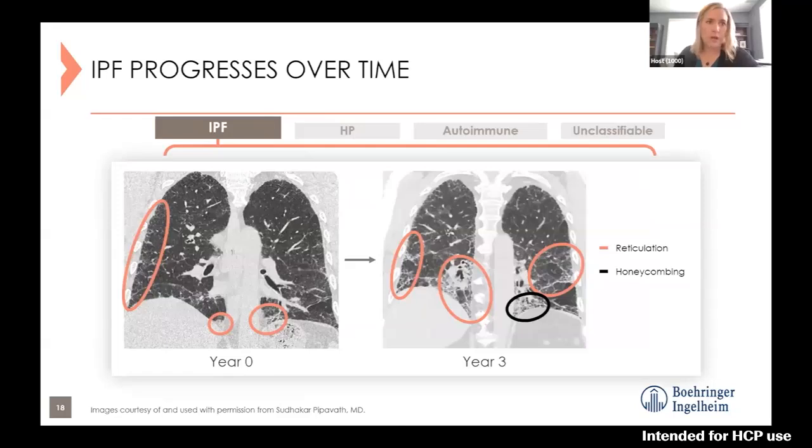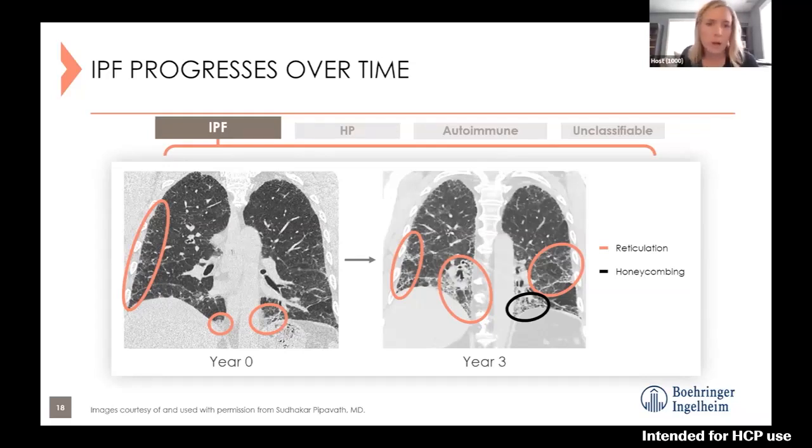As I mentioned, IPF unfortunately does progress over time. Here is a cut from the same CT on a patient at the time of diagnosis, so year 0, where we see circled in those peach circles some reticulation. So early reticulation down at the lung bases and then along the periphery of the lung. 3 years later, same patient, same view of the lungs, and we see definite progression.